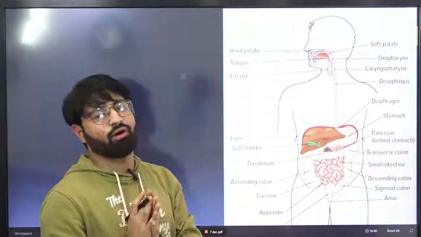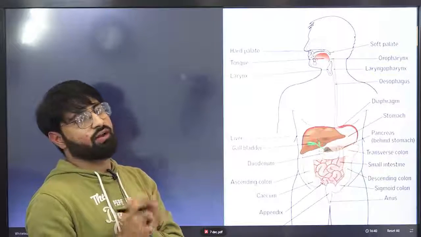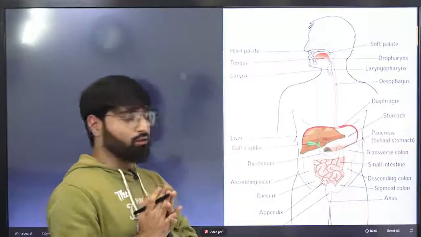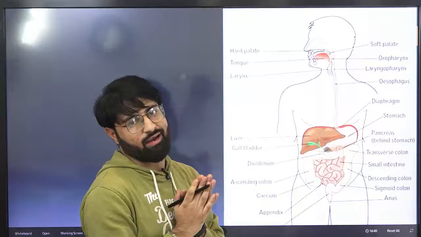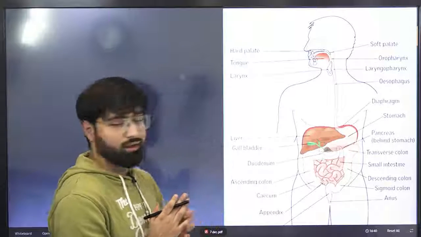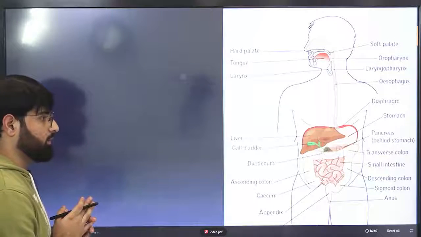It is very, very important, class. Which gland is the largest gland? The liver is the gland which is the largest gland in our body.